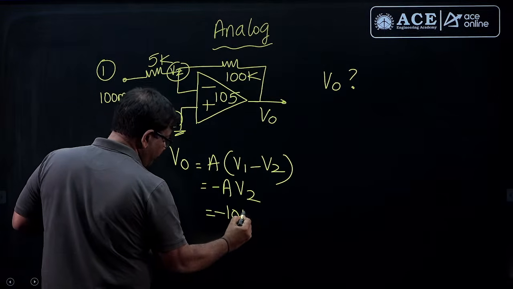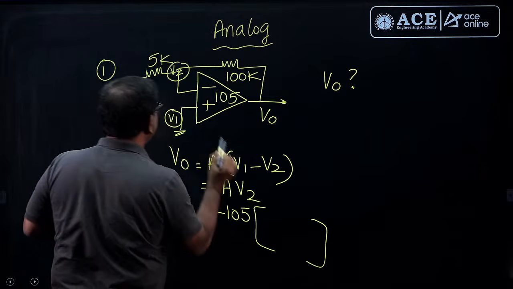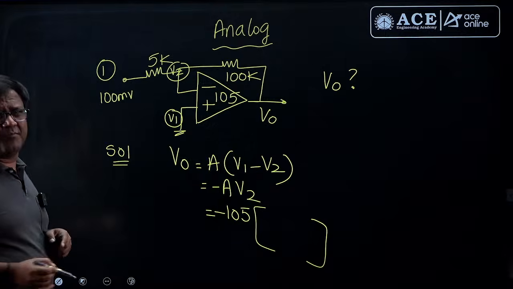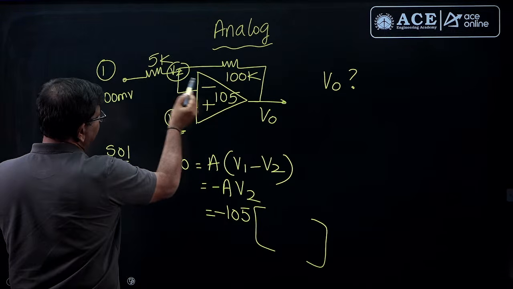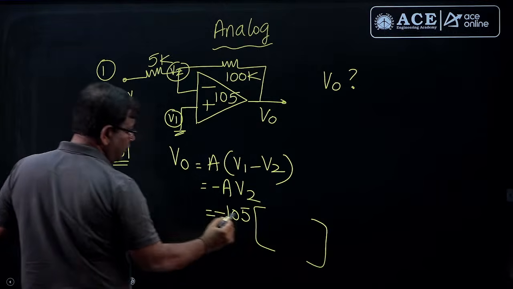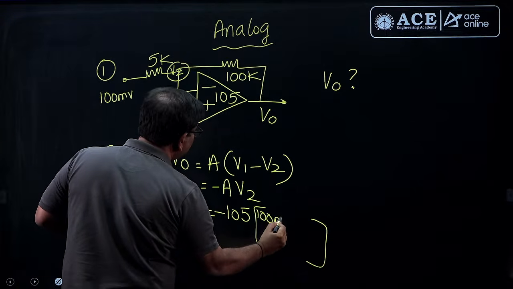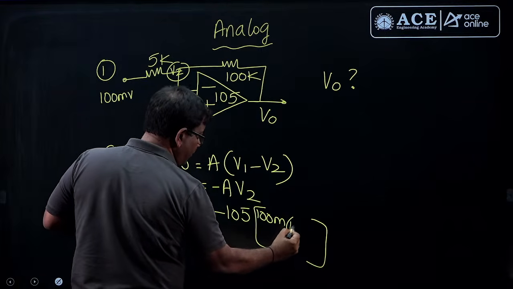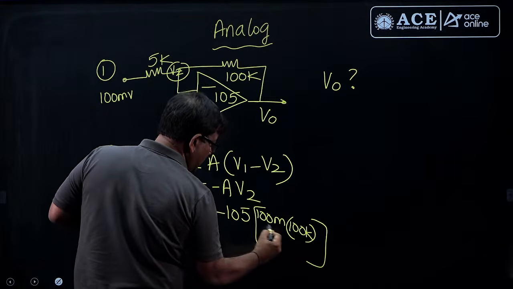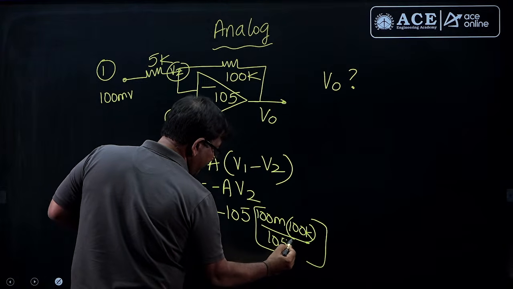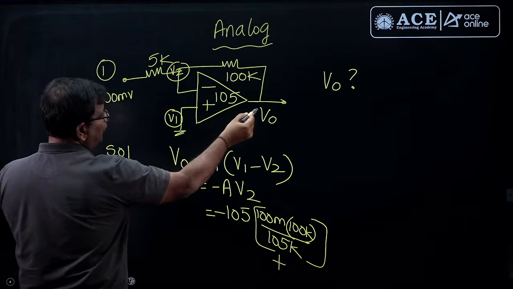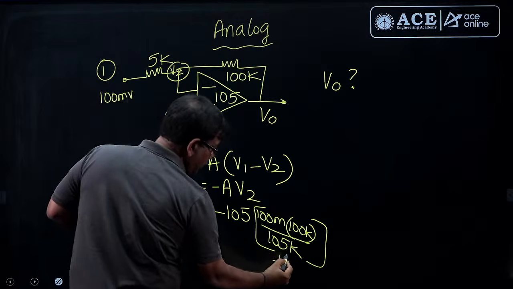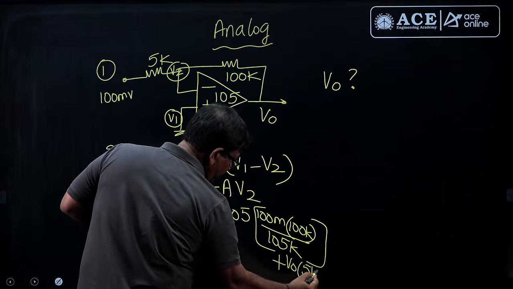A is 10^5, and for V2 you can apply superposition theorem, or you can apply KCL also. Superposition is fine. So, what is V2 if I ground V naught? It is 100 millivolt into 100K by 105K, plus, grounding the 100 millivolt, because of V naught, it is V naught into 5K by 105K.